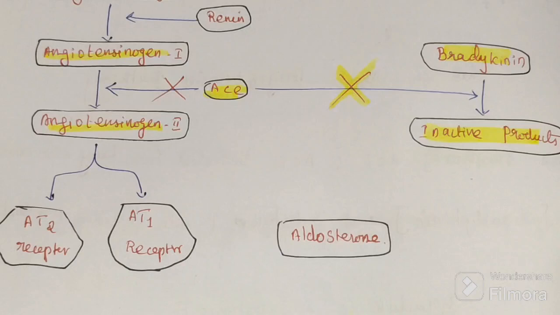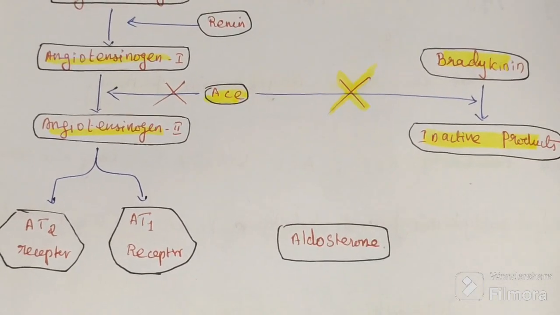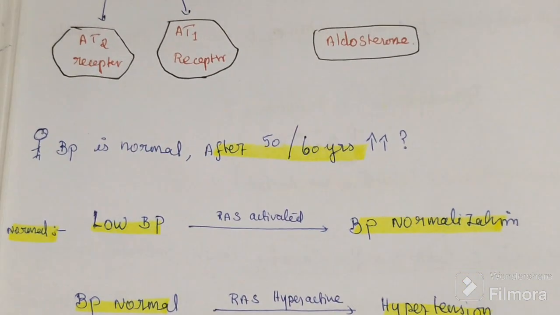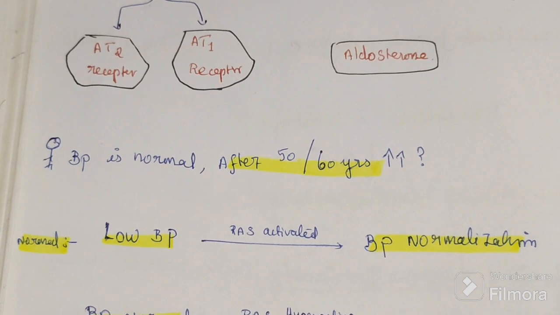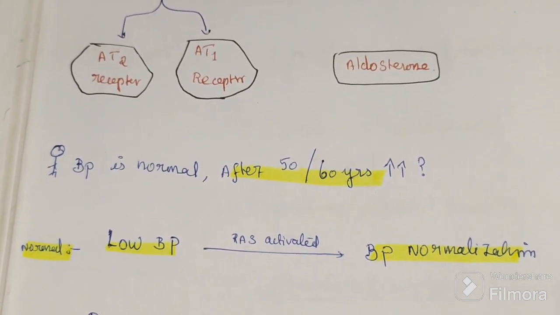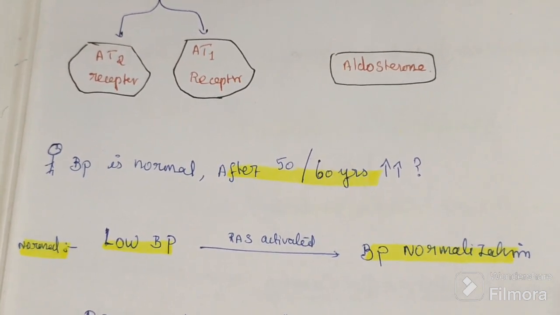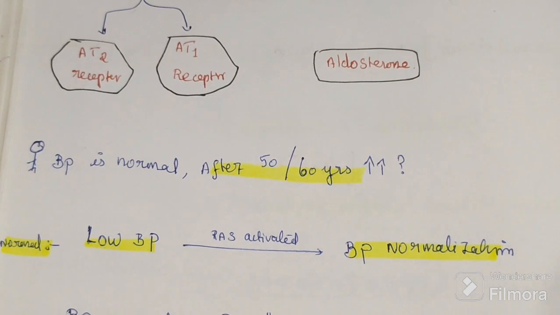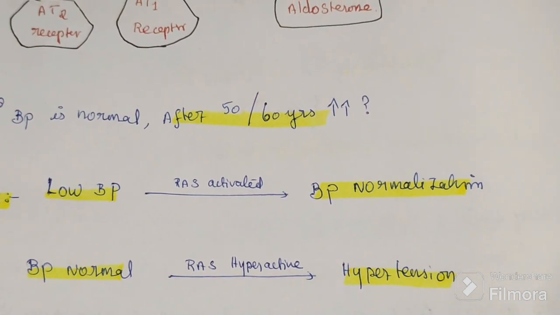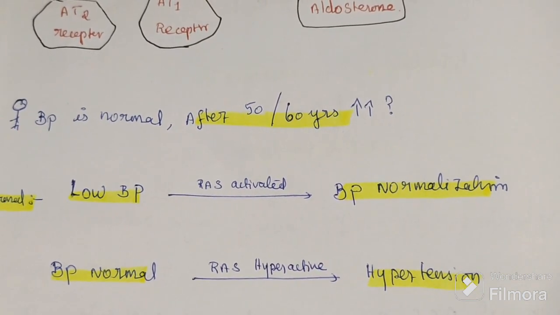Whenever blood pressure falls, it gets activated at that time and normalizes our blood pressure. This is the function of RAS. After 50 or 60, in old age, RAS becomes hyperactive, even on normal blood pressure.